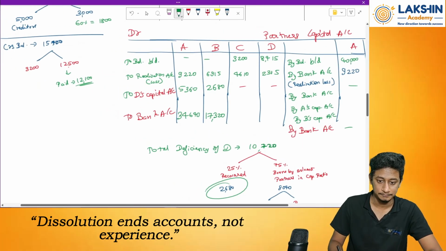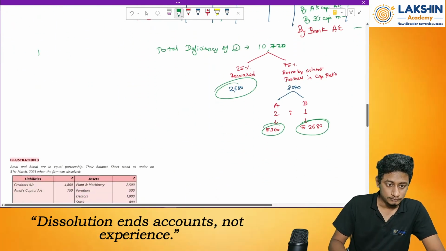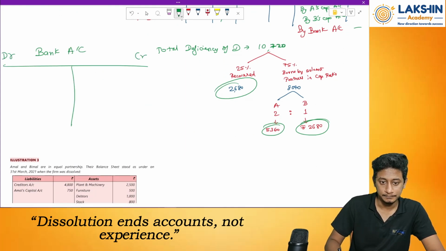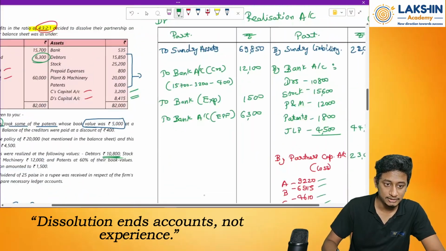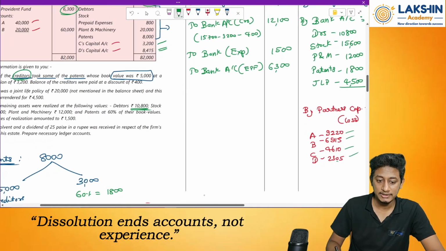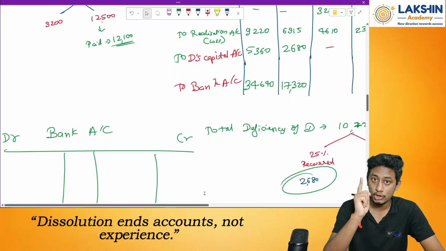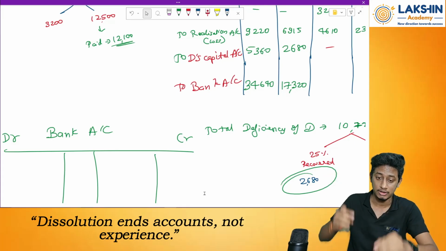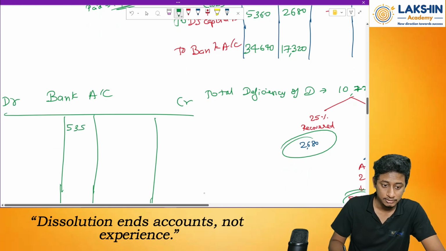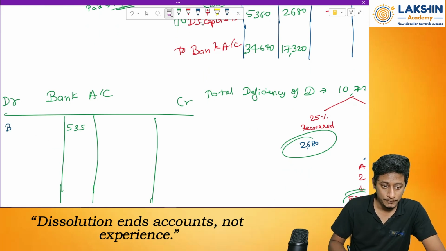Let's prepare cash account. Cash or bank account in this case, right? So bank account, debit, credit. First of all, opening balance of cash, sorry, or bank. How much is it? 535 rupees. Yes, opening balance. Please do not pass bank account in the realization account. You should not ever pass bank and cash account in the realization account, because we will separately prepare the bank or cash account. Clear? So bank account, 535 rupees. To balance brought down.